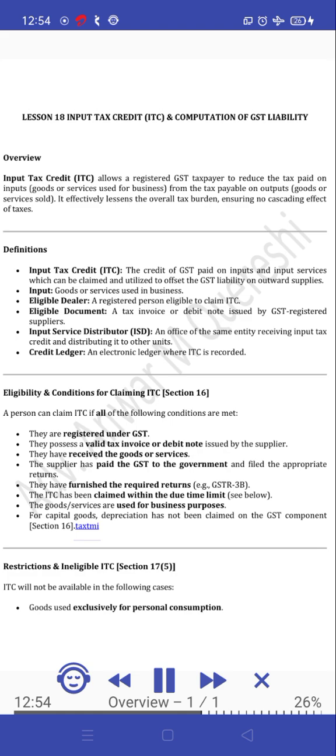Eligibility and conditions for claiming ITC, Section 16. A person can claim ITC if all of the following conditions are met. They are registered under GST. They possess a valid tax invoice or debit note issued by the supplier. They have received the goods or services. The supplier has paid the GST to the government and filed the appropriate returns.